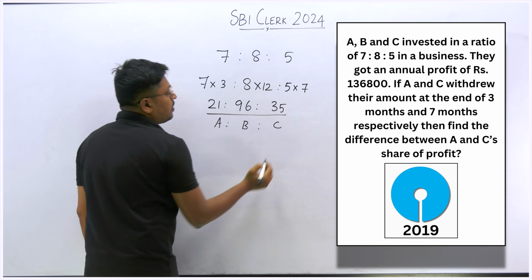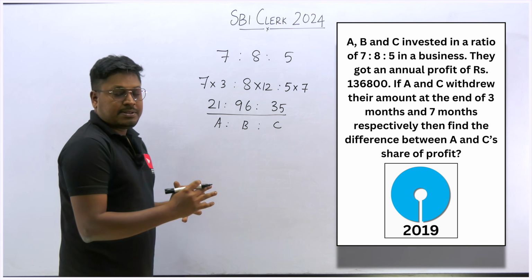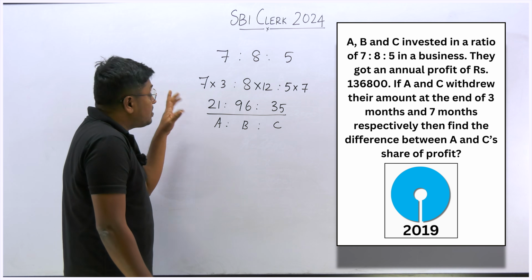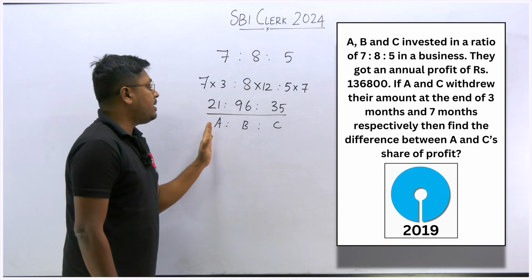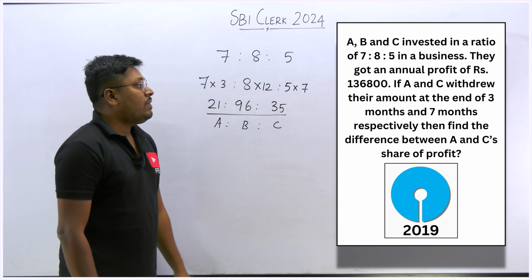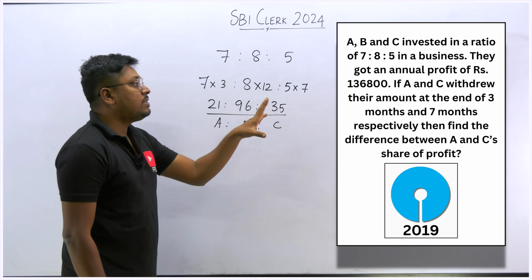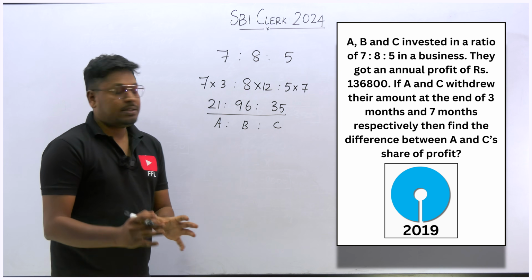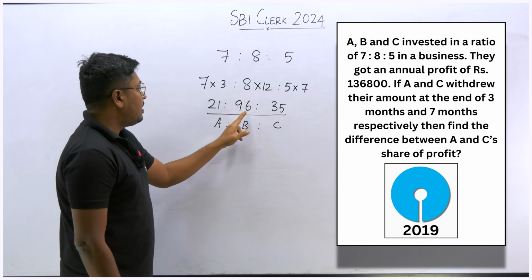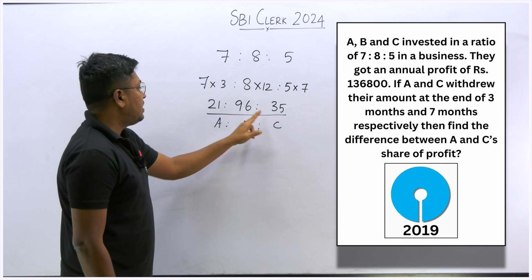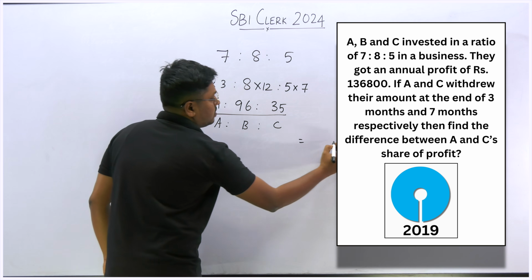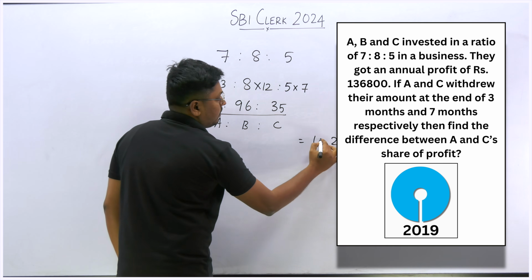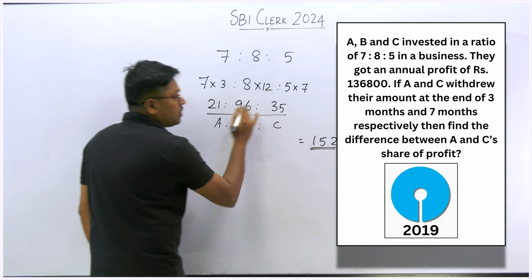So this will be the profit share, right? Their investment as well as how many months they are in a business. So this should be the share of all the 3 persons A, B, C. Now we know that the total annual profit is 1,36,800. So that will be the total. How much total? It is 21, 96, so 6, 12, right? So 12, remaining will be 1. So 9, 10, 3, 4, 5, 152. So 152 will be the total part.